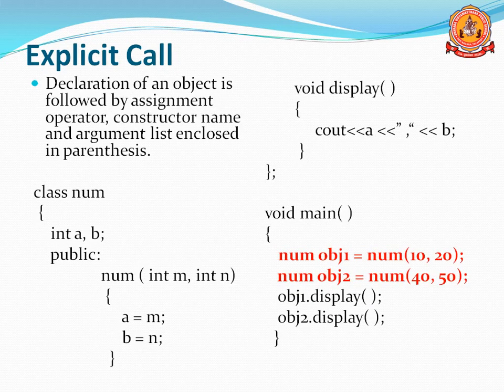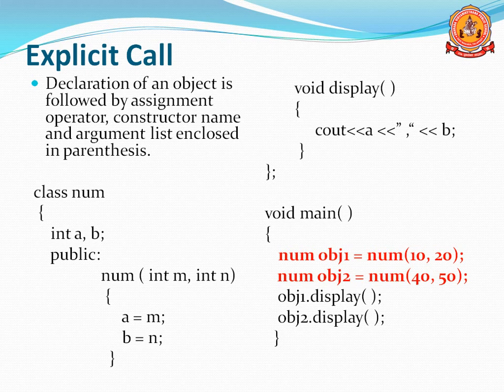But here, num object 1, then you have to use the assignment operator equal, then num, you should give the class name or constructor name, then you have to pass the arguments. Remember, num object 1, assignment operator, then num, the constructor name, then you should give the arguments.